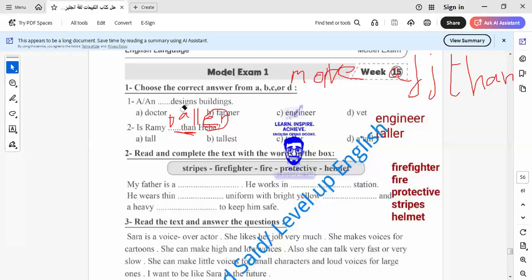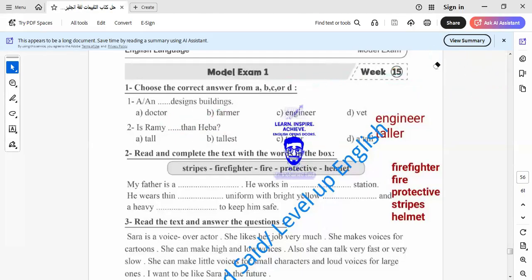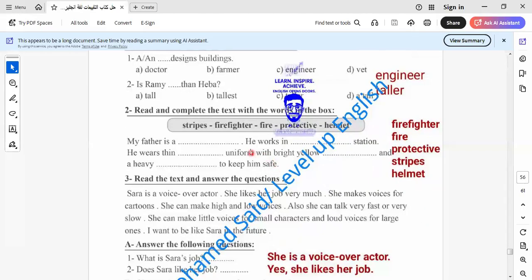Okay, let's go to another question. Here we say, my father, blank. He works in a fire station. He wears a thin protective uniform with bright yellow strips and a heavy helmet to keep him safe.